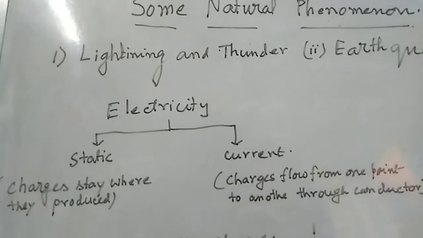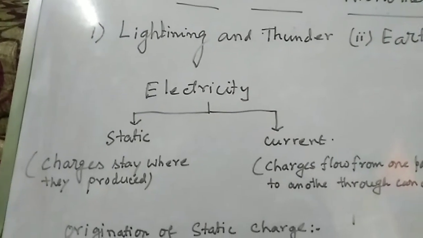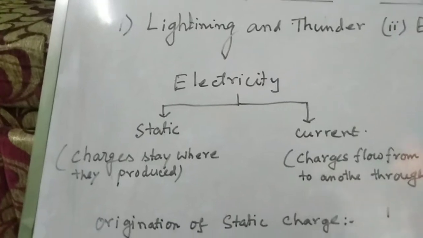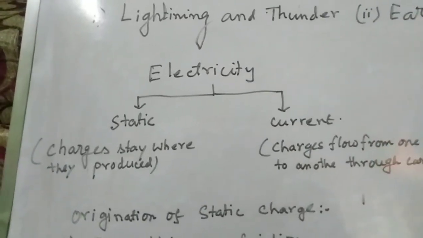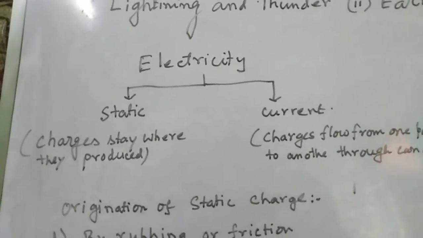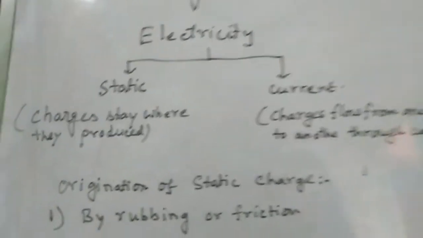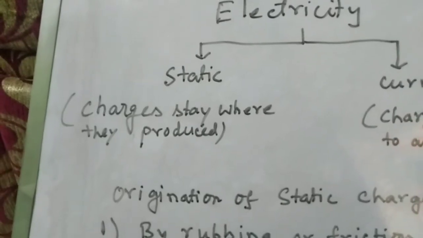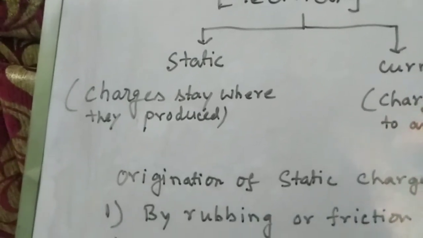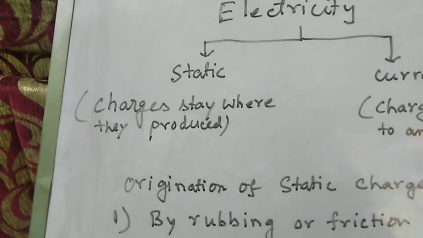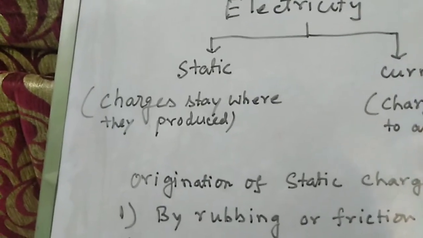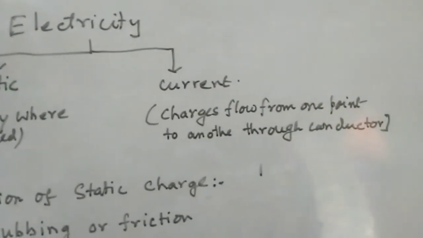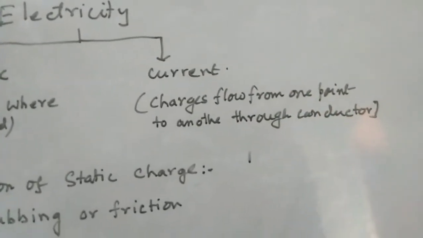First, we have to know about electricity. We know what electricity is, but there are two types of electricity. One is static electricity, another is current electricity. Static electricity is where charges stay where they are produced. That means the charge stays where it is produced. They do not move. And in current electricity, charges flow from one point to another point through a conductor.